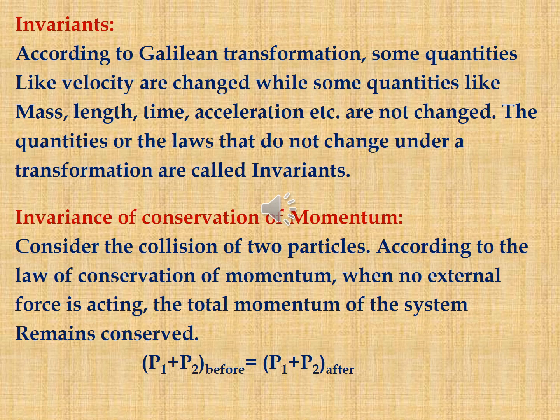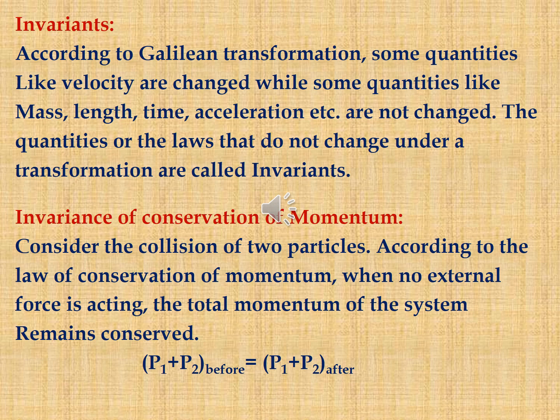According to the Galilean transformation, some quantities like velocity are changed, while some quantities like mass, length, time, acceleration, etc. are not changed. The quantities or the laws that do not change under a transformation are called invariants.